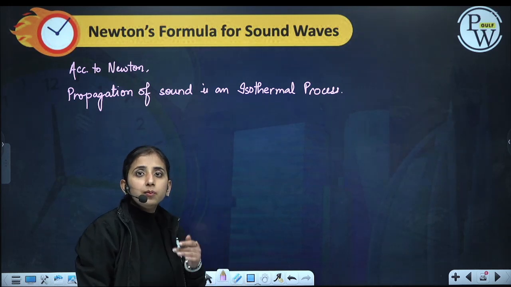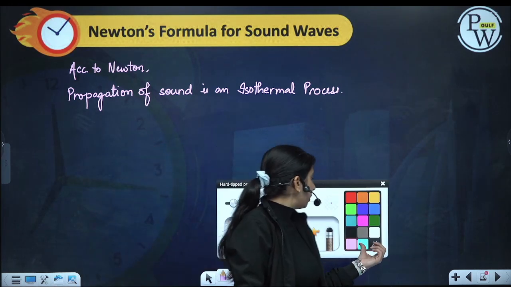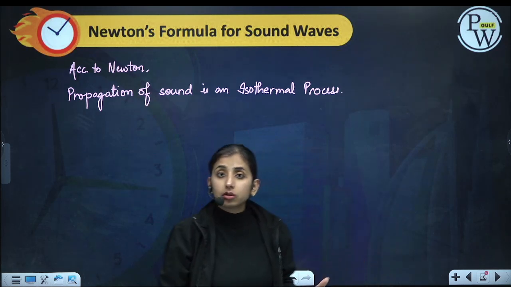Energy is being transferred, particles are oscillating, and he said that all of this process will be isothermal.